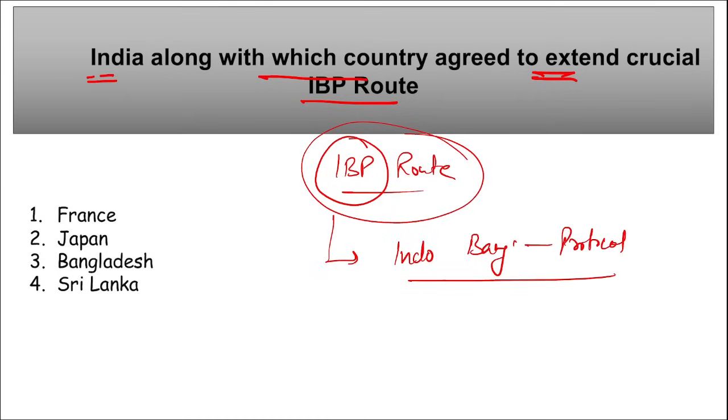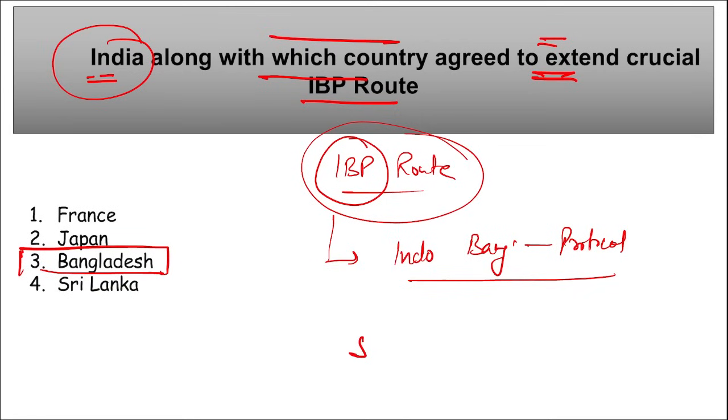Right? So definitely we can say India along with which country? It is Bangladesh. India along with Bangladesh agreed to extend the crucial IBP route, right? And apart from this, remember here they have also declared Sarfardigi in West Bengal as the new port of call. Let me show you here.